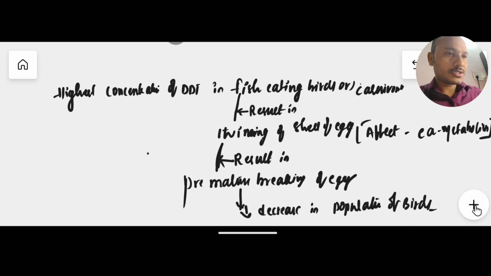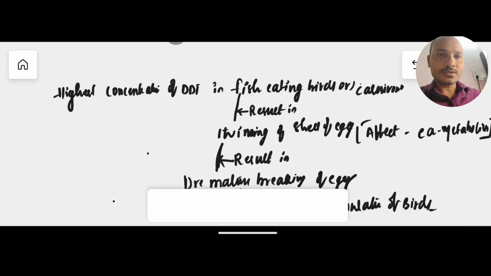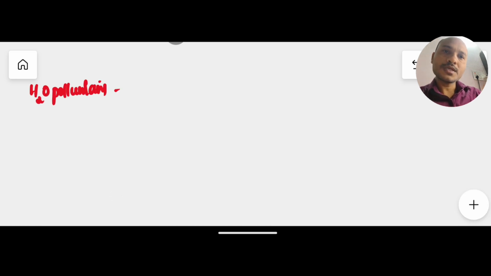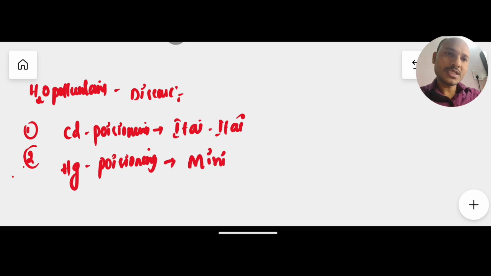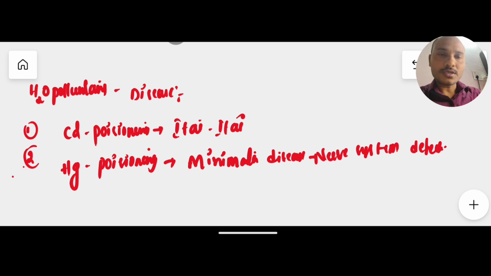And now we will discuss some important points regarding water pollutants and their respective diseases. So here first, most important, cadmium poisoning. This cadmium poisoning leads to a disease called itai-itai, and mercury poisoning leads to a disease called Minamata disease. The nervous system gets affected. And this itai-itai disease is related to bones and kidney dysfunctions. Bones and kidneys get diseased.